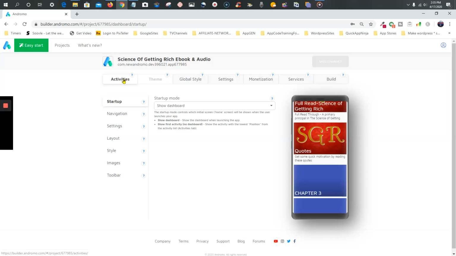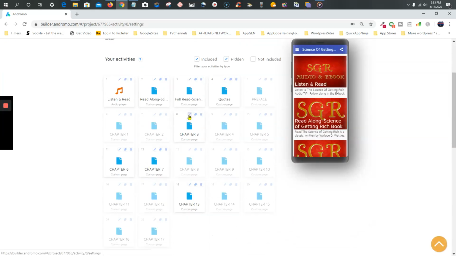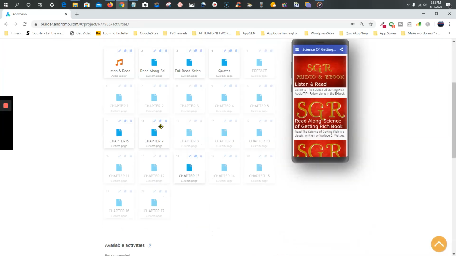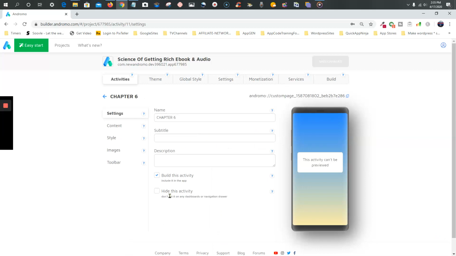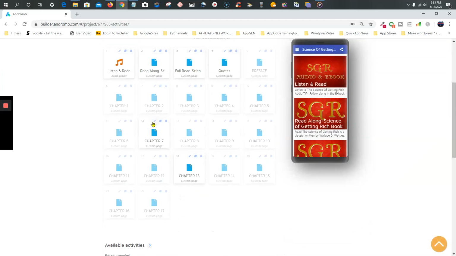So just go to activities real quick. This is one. So go to edit, hide, save it. Okay. Go to activities and hide two. Hide it. I'm trying to think if there's a faster way to do this, but actually I already did it. If I can right click and do it.